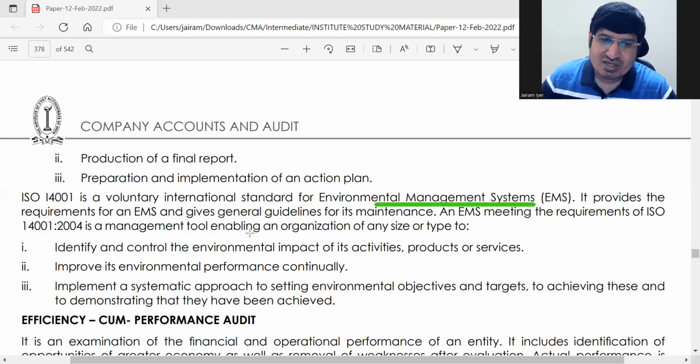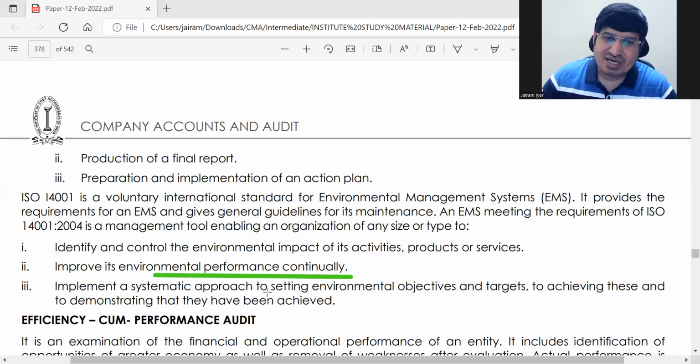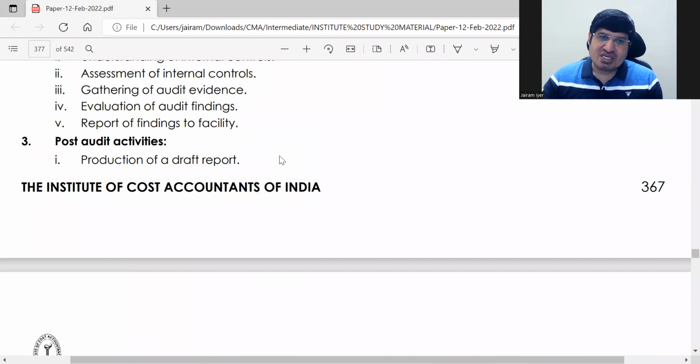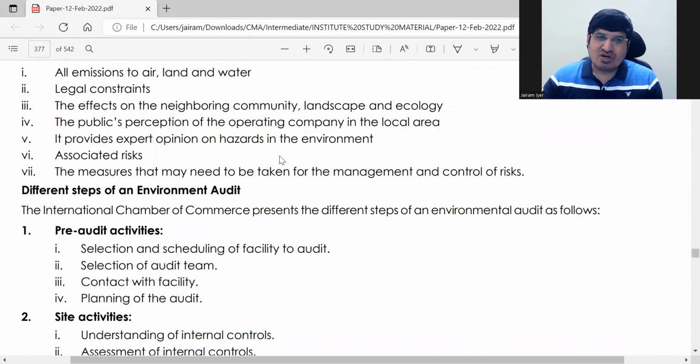It can help any organization identify and control the environmental impact of its activities, improve environmental performance continuously, and help set environmental objectives and targets and achieve these. So basically you can tell them how to stay within the norms.